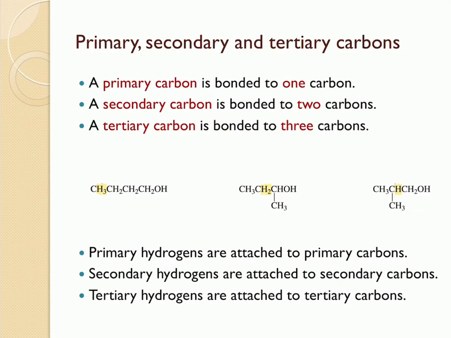The differences between primary, secondary, and tertiary carbons. A primary carbon is a carbon which is connected to one carbon, a secondary carbon is connected to two carbons, and a tertiary carbon is connected to three carbons. So this carbon right here is a primary carbon since it is connected to only one carbon.